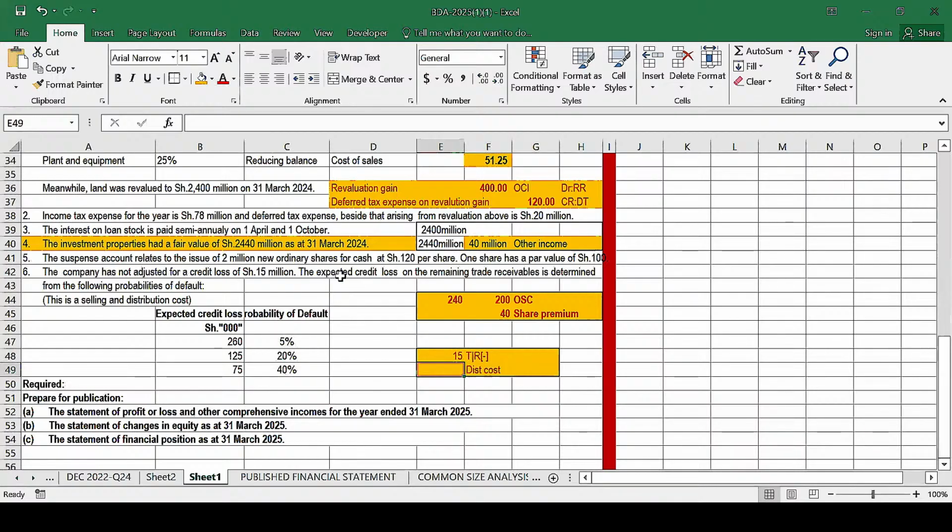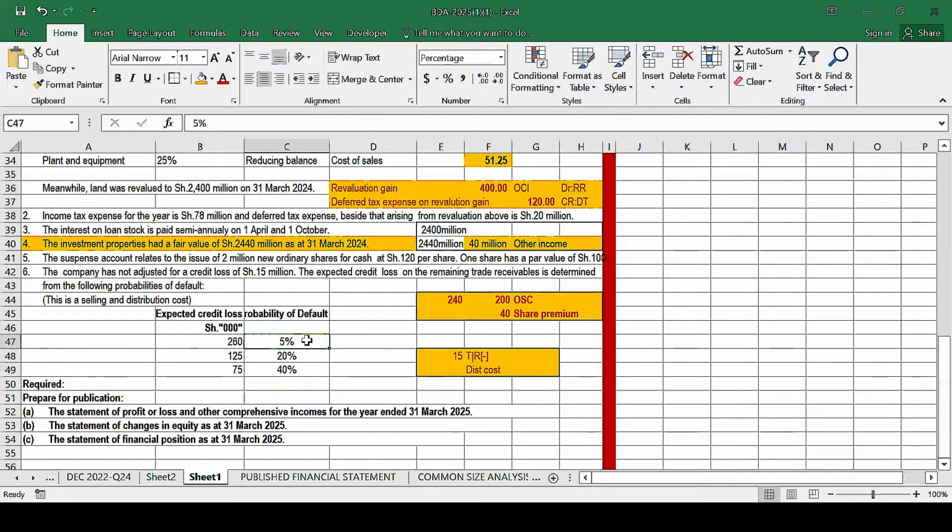Then you're told the expected credit loss. Now I've said expected credit loss is what we now use to refer to the allowance or the provision for doubtful debts. The expected credit loss on the remaining trade receivables is determined from the following probability of default. So we are given the expected credit losses, those amounts which are expected not to be paid, but now we are given the probability of default. For example, for an amount of 260, the probability of default is 5%.